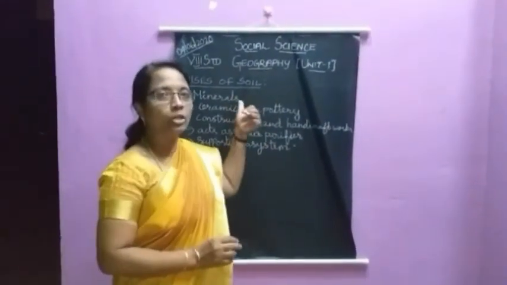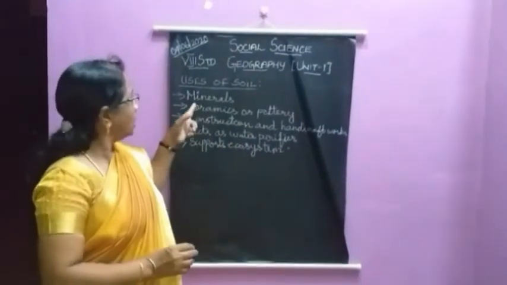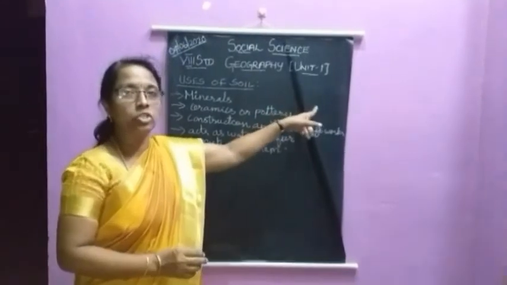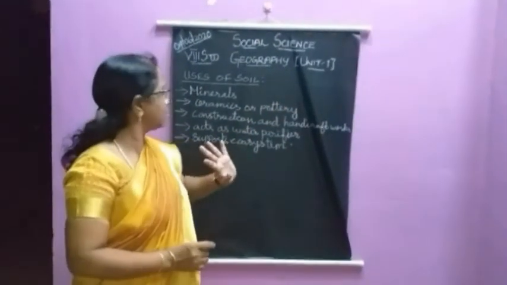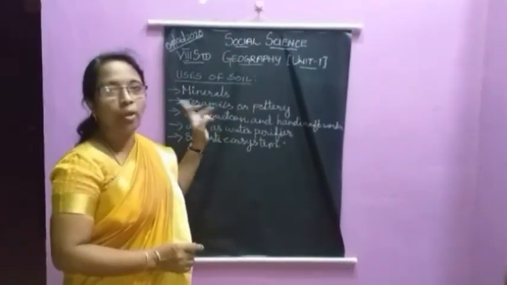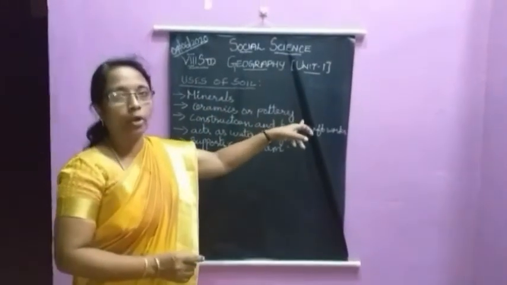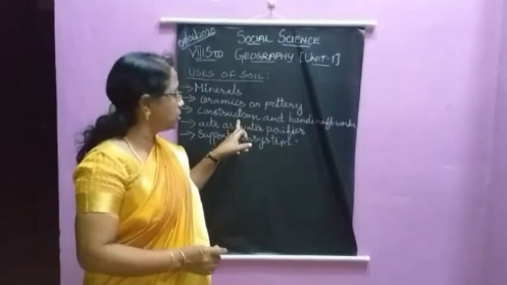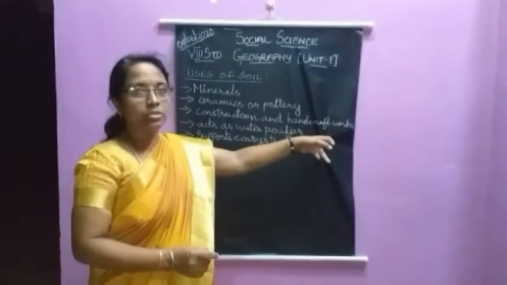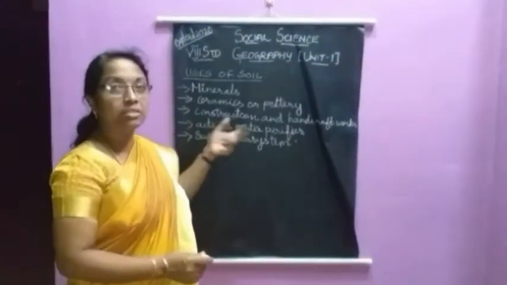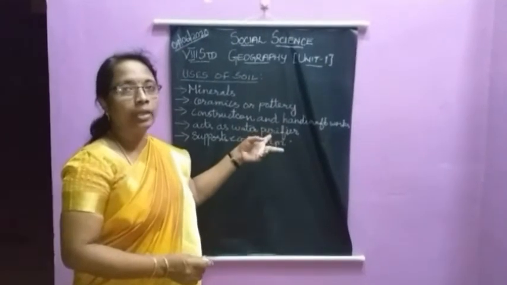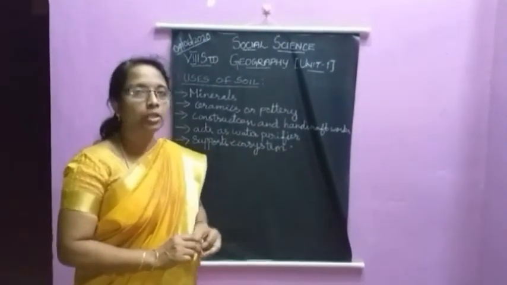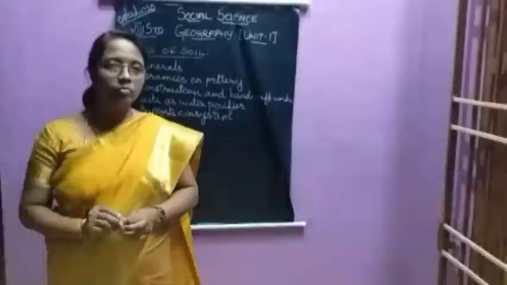Now we will see about the uses of soil. The minerals present in the soil enhance and nourish the crops and plants. It is useful for making ceramics or pottery. It is useful for construction works and handicraft works. It acts as a water purifier. Lastly, it supports the ecosystem. Okay, these are the uses of soil.